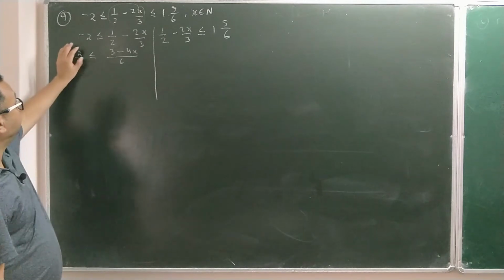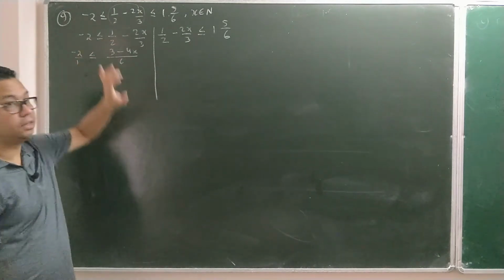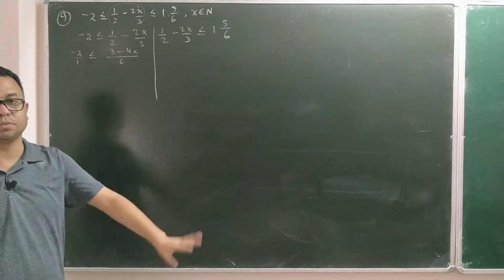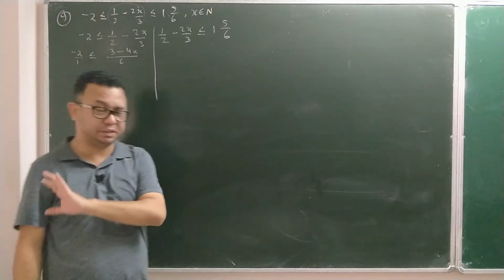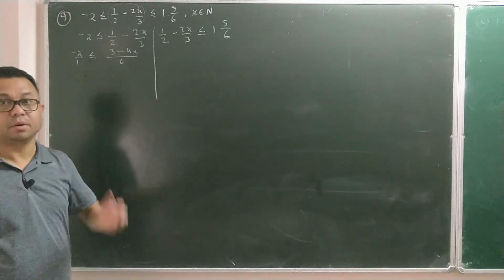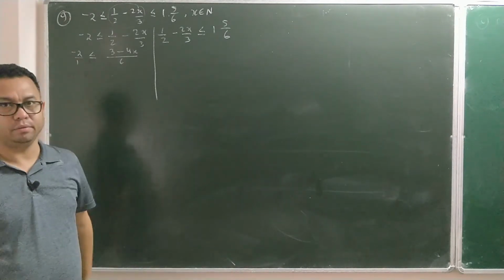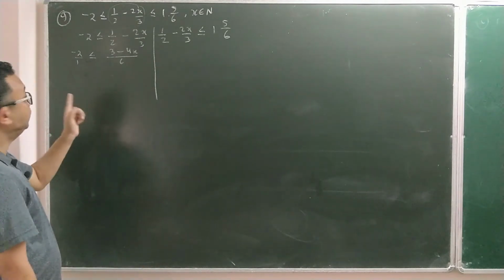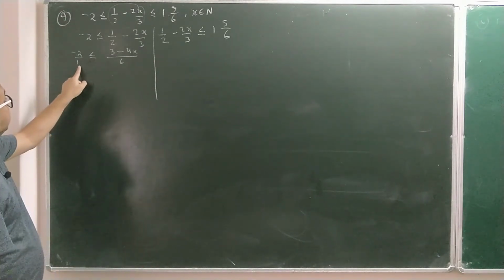Now you can see left side also we have a single fraction, right side also we have a single fraction. Now don't cross multiply. As I said, you are not supposed to cross multiply in inequation. Cross multiplication is not allowed. It is like a cross multiplication only, but now we are doing it in a little different way. How do we do that? We do that by taking the LCM of the denominators.